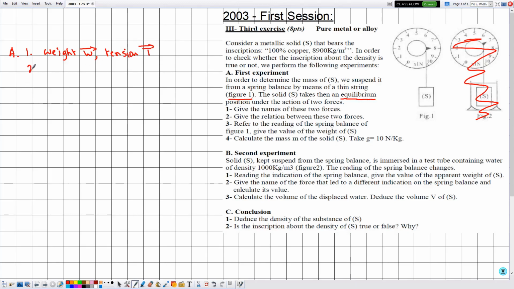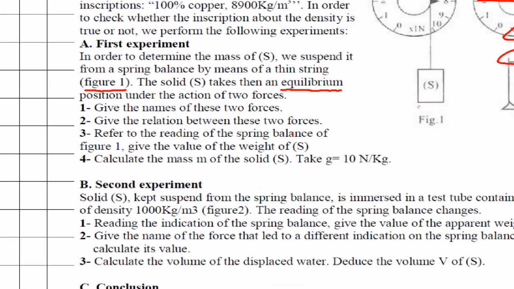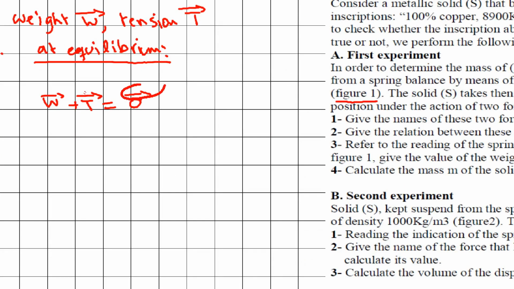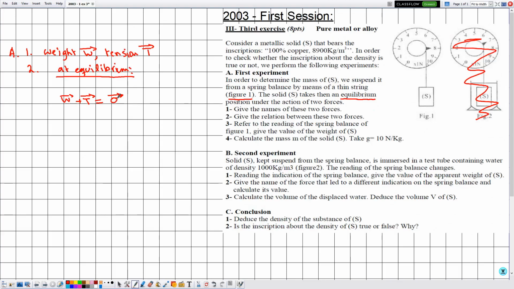Now, number 2, give the relation between these two forces, and here by the relation they mean the vector relation or the condition of equilibrium. Then how do you apply this condition? We always start as a title by writing at equilibrium. Always on the left we write the sum of forces acting on the solid S, and they are given by the weight W and the tension T. And on the other side we write the zero vector corresponding to the equilibrium. We don't forget the vector over the zero because this is a vector relation. Now moving T to the right hand side, we'll have that the W vector is equal to minus T vector.